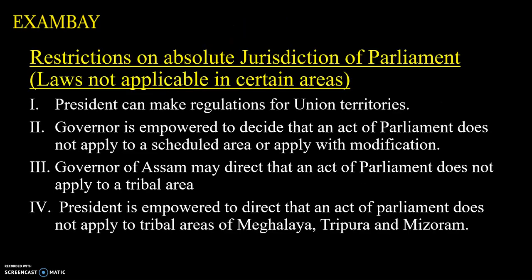But this law making power of the parliament is not absolute. So there are certain restrictions which are important. We all should know this. First is the president can make regulations for the union territories. Also, the president is empowered to direct that an act of parliament does not apply to the tribal areas of Meghalaya, Tripura and Mizoram.